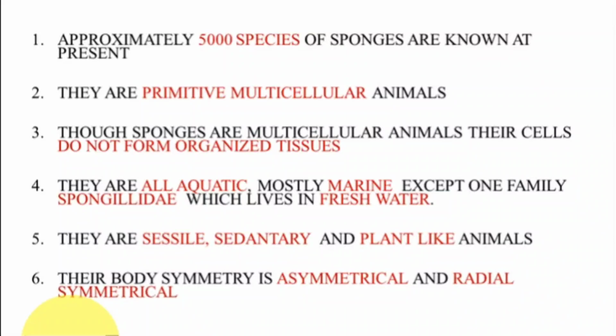These are beautiful animals, and their body is asymmetrical or radially symmetrical. They are round in shape or asymmetrical, and do not possess any kind of symmetry.